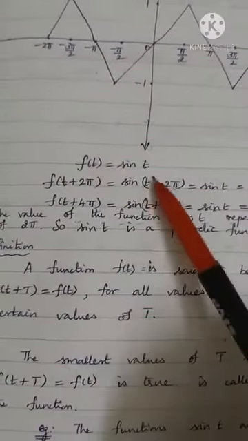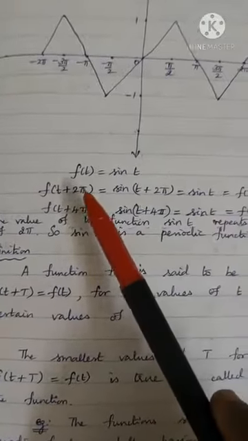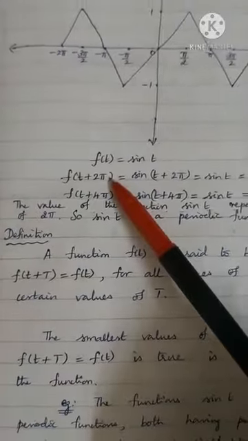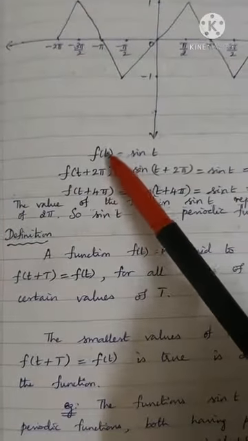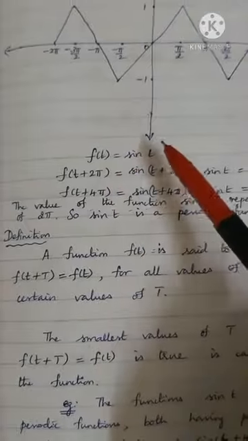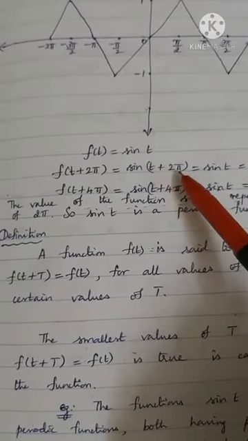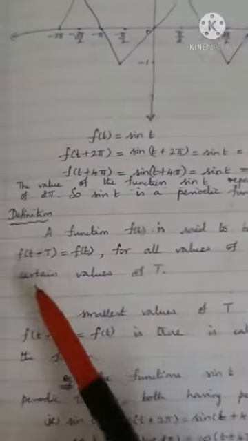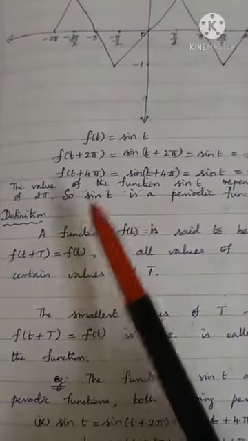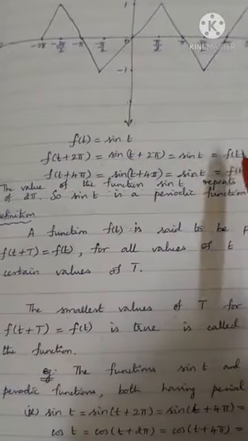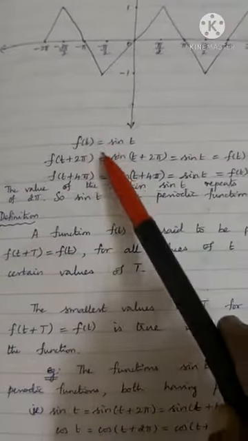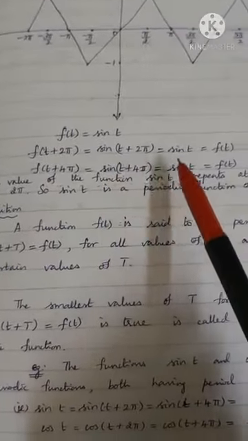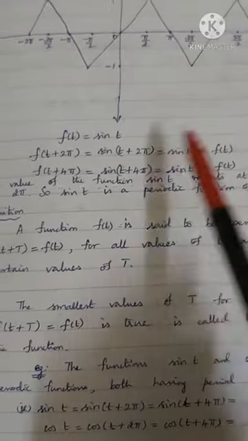Now let us go back. f of t is sin t. When capital T takes 2 pi, t becomes t plus 2 pi. So sin of t plus 2 pi. What is sin of 360 plus theta? Sin theta, which is the same as f of t. So f of t plus 2 pi equals f of t, and capital T is 2 pi. When we come to 4 pi, sin of t plus 4 pi is sin t, the same as f of t.